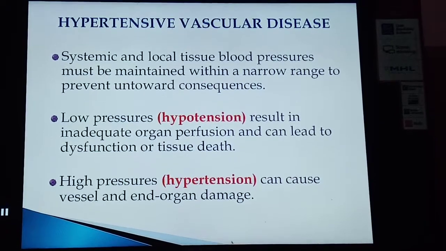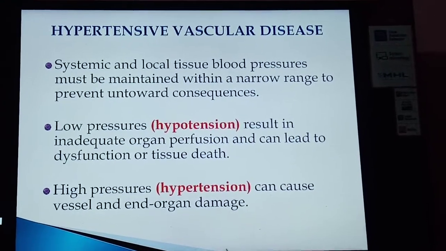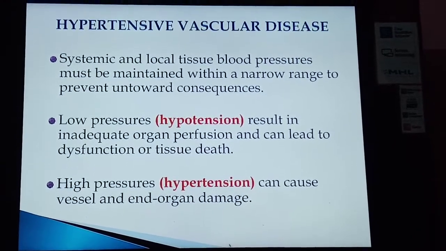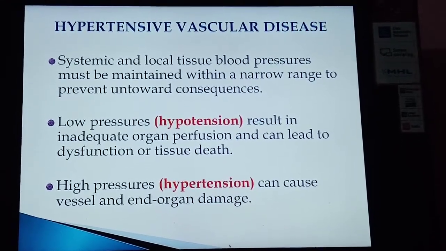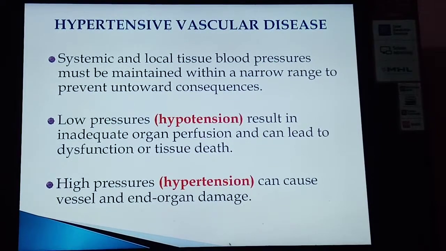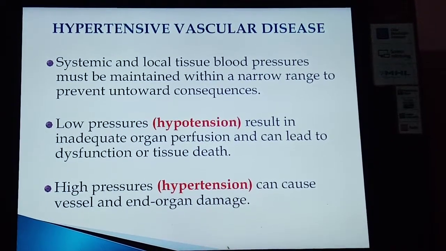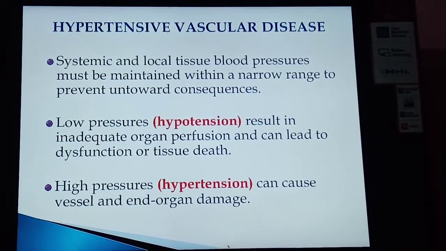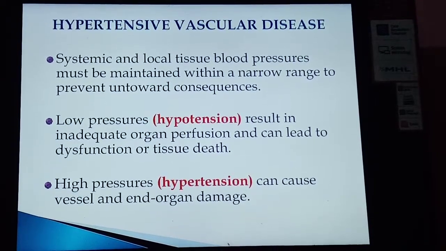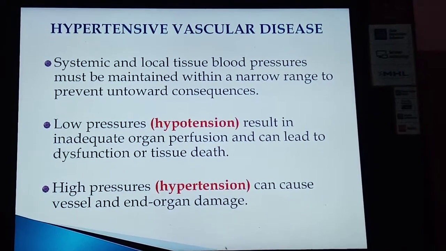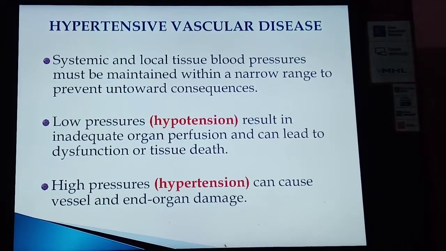So hypertensive vascular disease: systemic and local tissue blood pressure must be maintained within a narrow range to prevent untoward consequences. Low pressure, also known as hypotension, results in inadequate organ perfusion and can lead to dysfunction of tissue death.